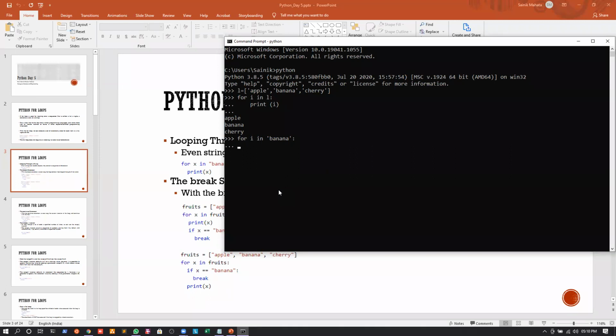Okay. So again, after writing the for loop, we will give a colon, we will define the scope, and inside the scope I will give 1, 2, 3, 4 spaces. And what I will do is write that for every element that the iterator I visits, I will print the value of I. Okay. So again, if I just press enter, you can see that I am printing the values of every character one by one at each line. Okay. So I hope it is clear till now. So see, these are the basics. We have discussed this earlier as well, but again, I hope it is clear for whatever we have studied till now.